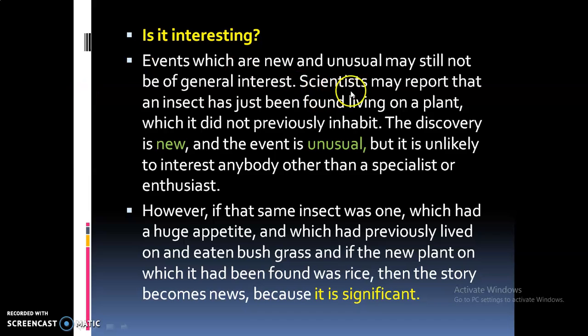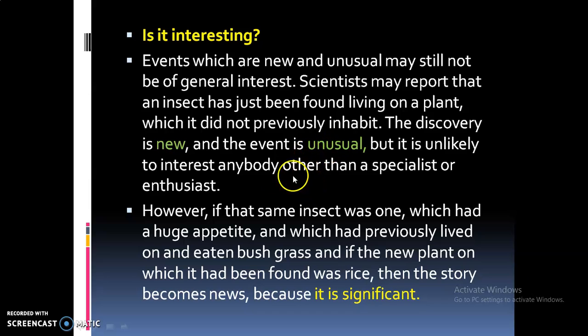For example, scientists may report that an insect has just been found living on a plant which it did not previously inhabit. Okay, they had seen some strange insect living on a plant. So the discovery is something new, because it's a new insect which they have not seen before, and the event is also unusual. But it is unlikely to interest anybody other than a specialist or enthusiast. Understand? Only a scientist will have interest in reading such stories, though the news is new or unusual.